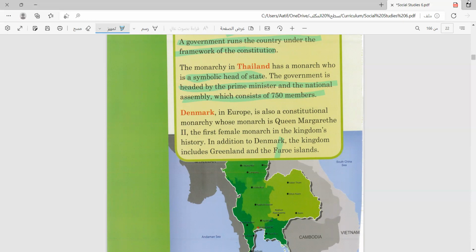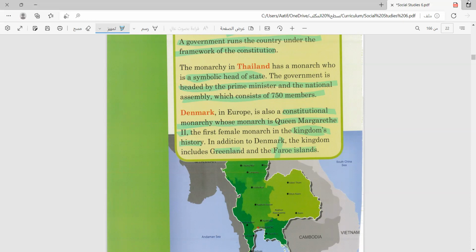Let's check the last country that we are going to talk about. Denmark in Europe is also a constitutional monarchy, whose monarch is Queen Margrethe II, the first female monarch in the kingdom's history. So there is some special information. In addition to Denmark, the kingdom includes Greenland and the Faroe Islands.